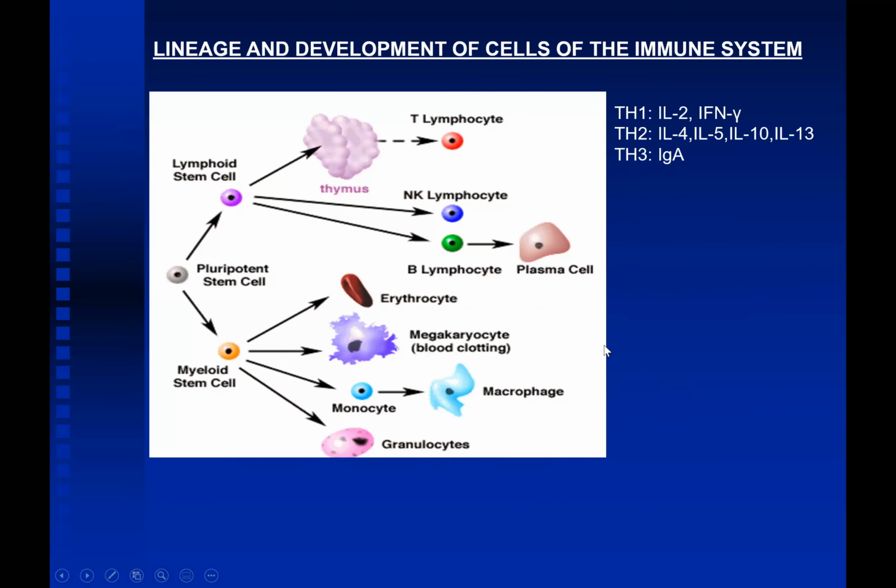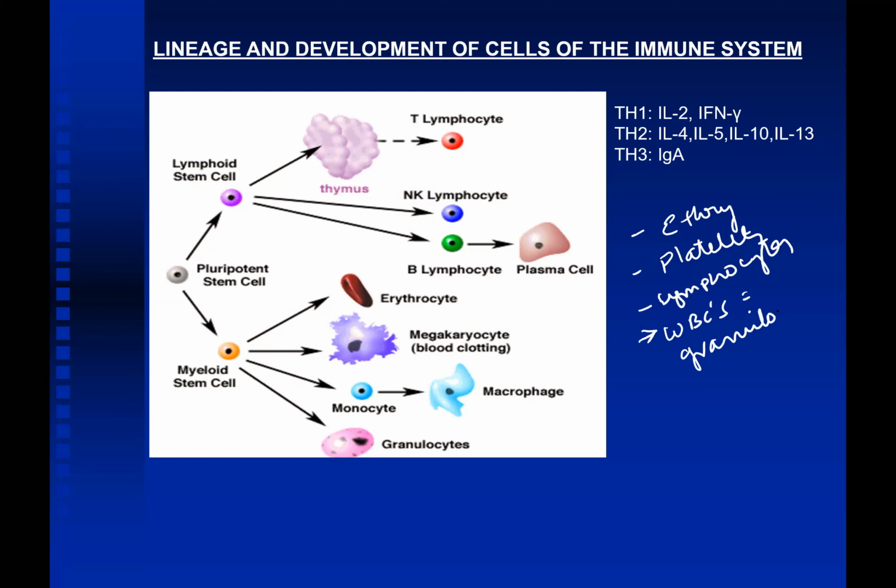So what are the various types of blood cells? You know, you have erythrocytes, right? You have platelets or thrombocytes, and then you have immune cells like lymphocytes, and you have WBCs, which are granulocytes and agranulocytes.